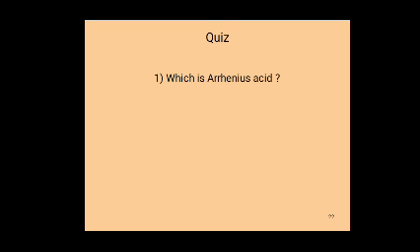Which is an Arrhenius acid? A. Carbon dioxide. B. Sulfur dioxide. C. Sulfur trioxide. D. HCl. Carbon dioxide, sulfur dioxide, sulfur trioxide, hydrochloric acid: which is an Arrhenius acid?